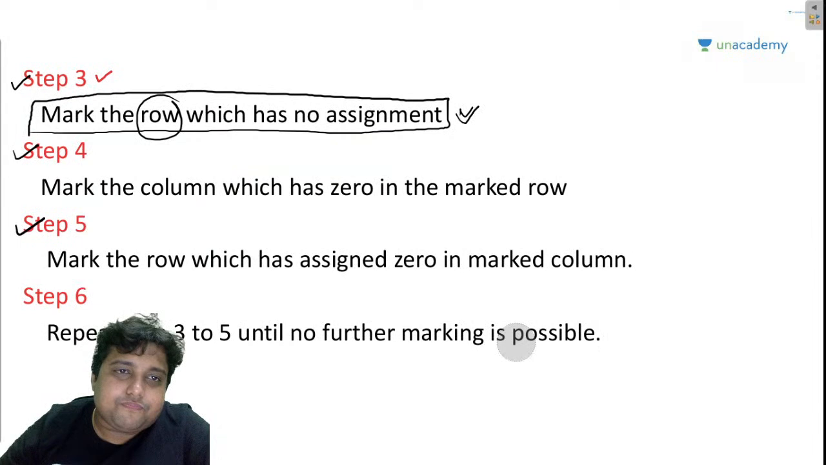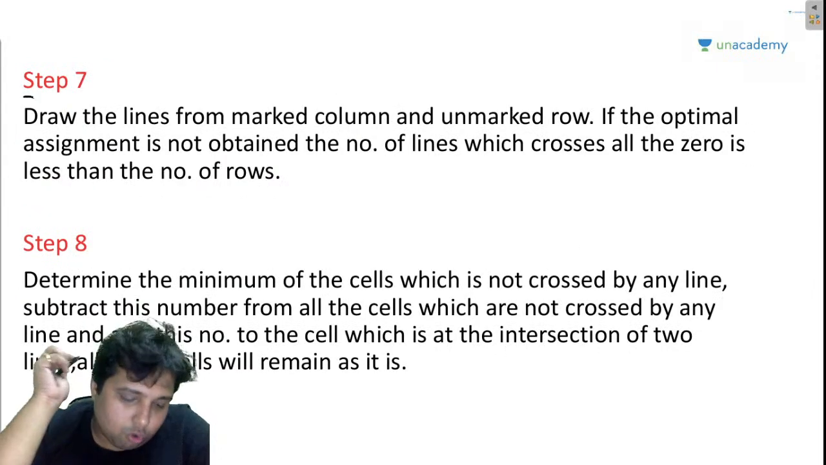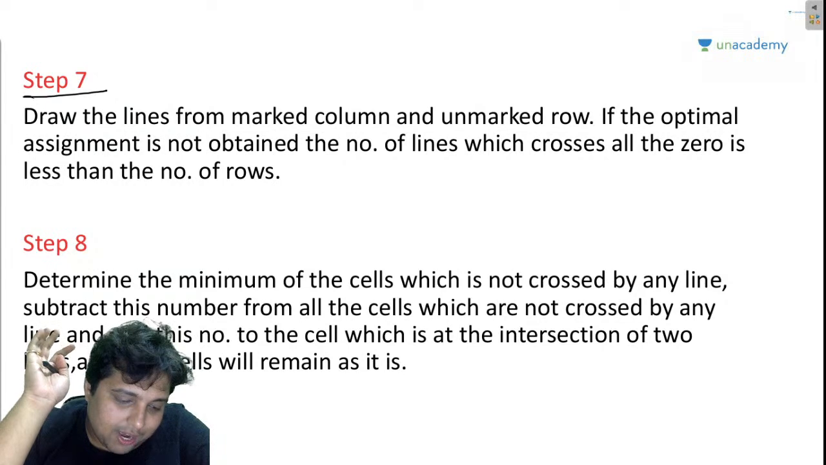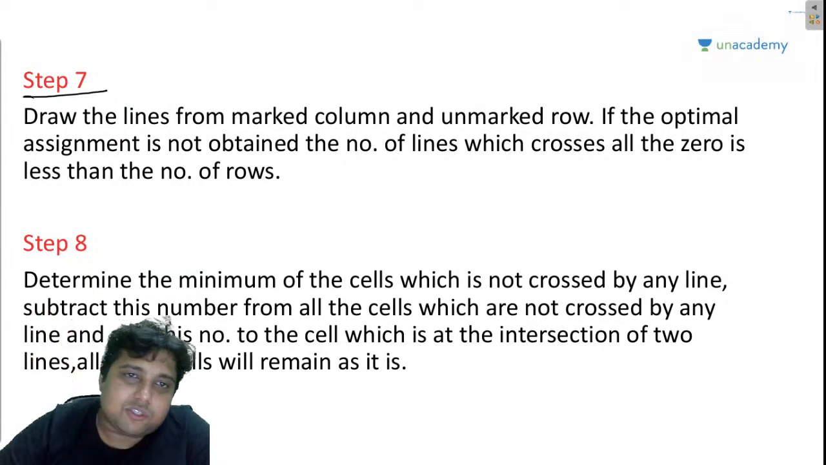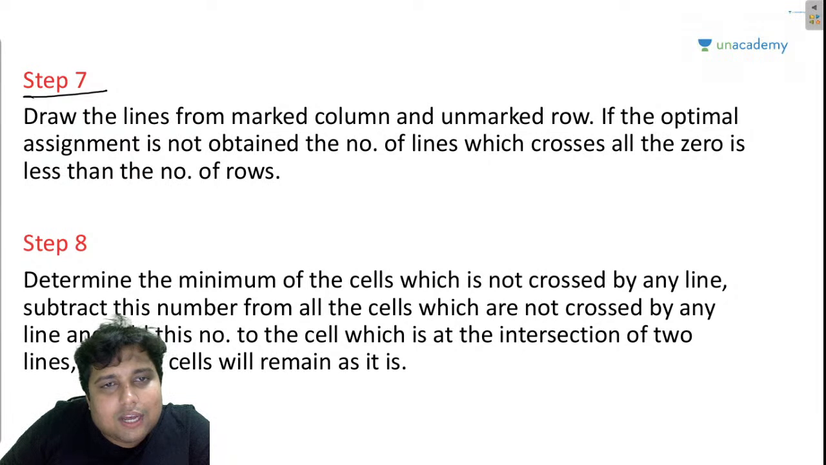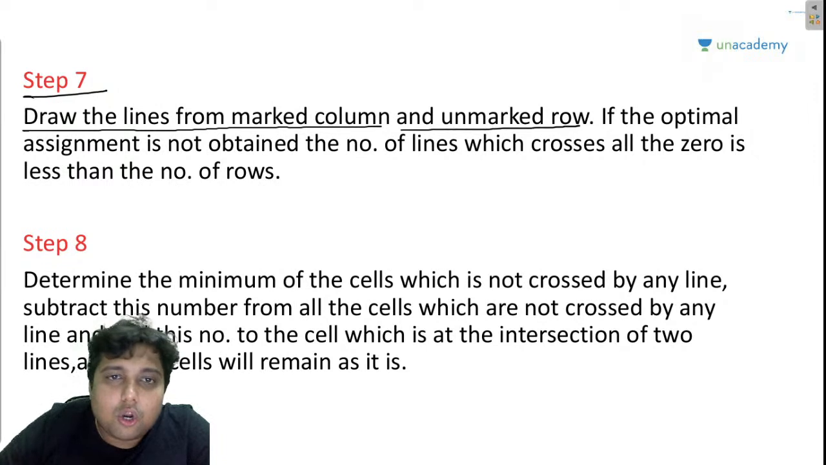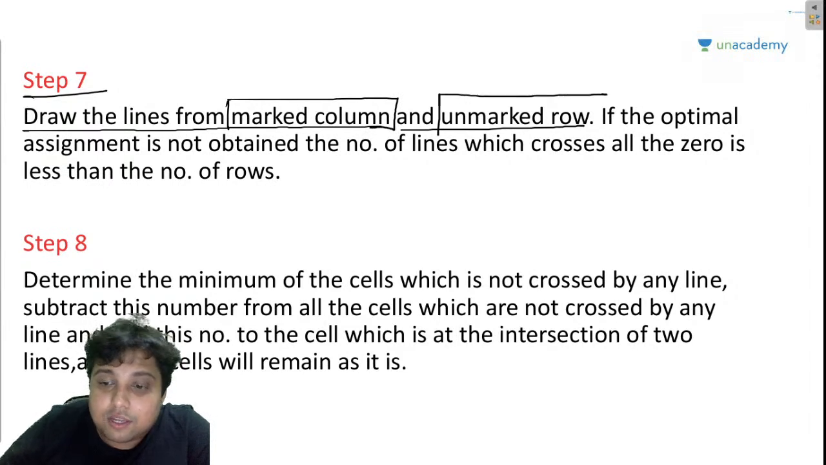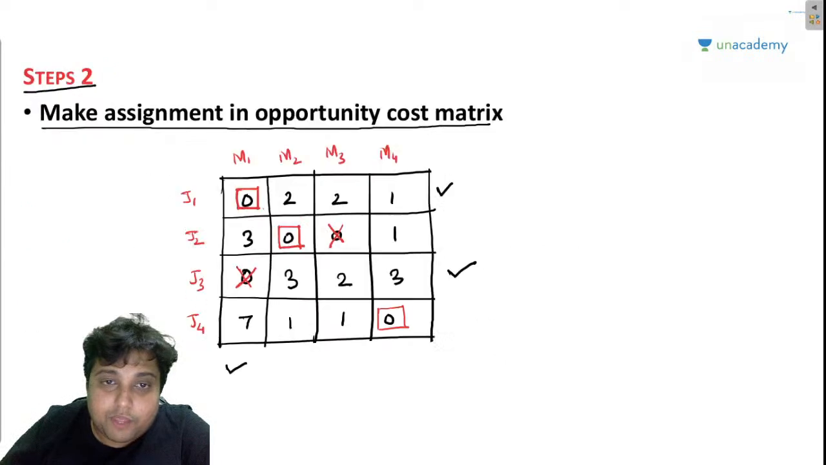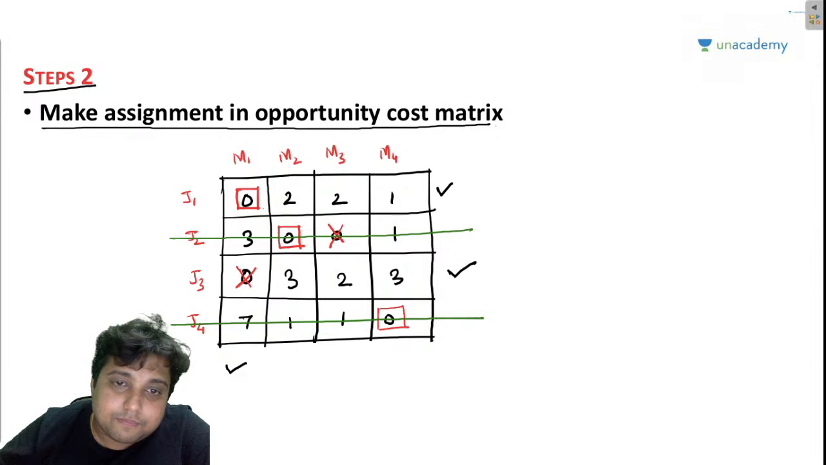Right? Now, step number 7. I have already told you guys that there are 10 steps. Draw the lines from marked columns, from those columns which are marked, and from those rows which are unmarked. Right? So now I am going to do that for you. From those rows which are unmarked, and from that column which is marked.